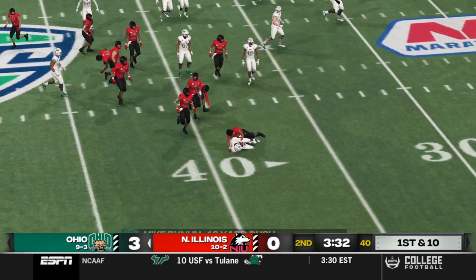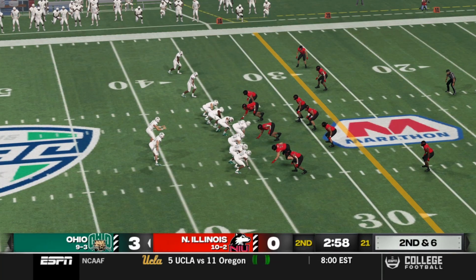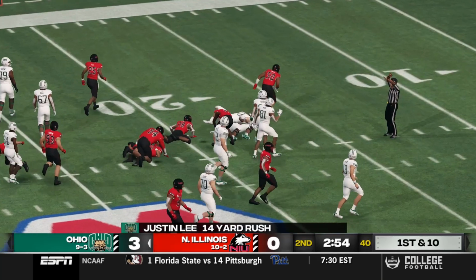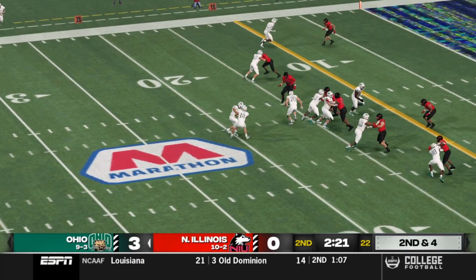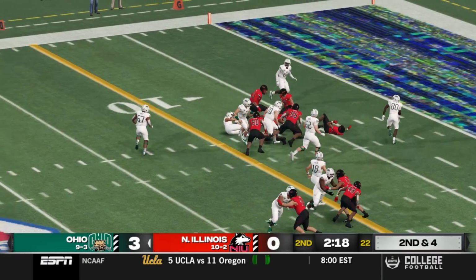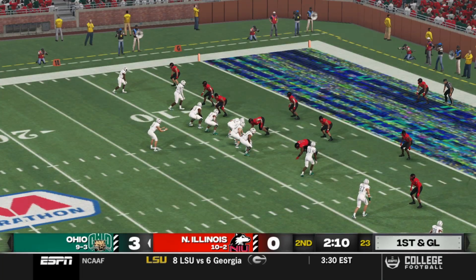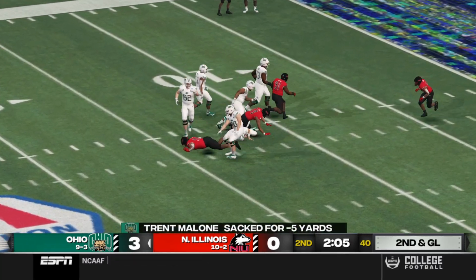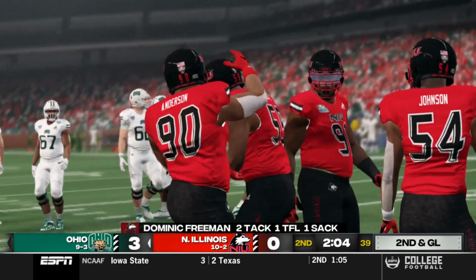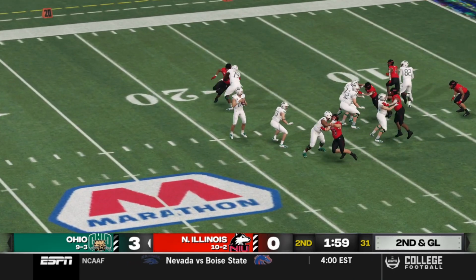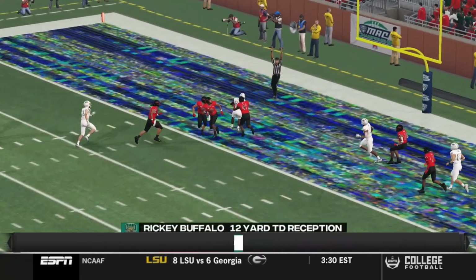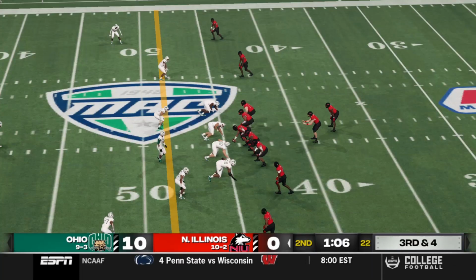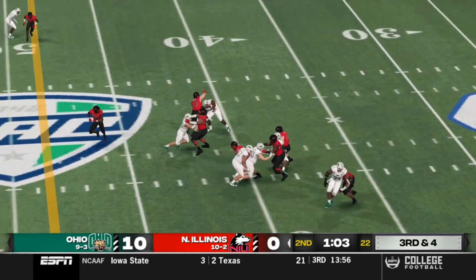Later on, it is Ohio with their chance, and look at this. Breaking some tackles is Mike Bynum for a 12-yard run. And then on 2nd and 6, give it to a different running back as this one's going to Justin Lee for a gain of 14. Lots of running backs in the backfield as here's a third running back, Sam McGregor, for 7 yards. 1st and goal for Ohio. Trent Malone is brought down by a draft prospect in Dominic Freeman. And so Malone on 2nd and goal, though. Not going to matter. He's not fazed by the sack as Ricky Buffalo catching the 12-yard touchdown pass from Trent Malone. So Ohio going up 10-0.